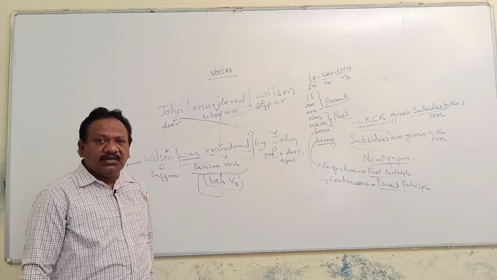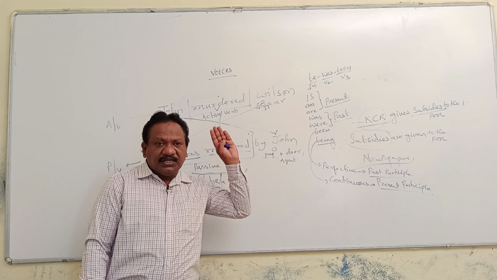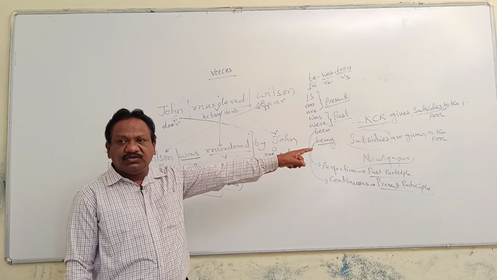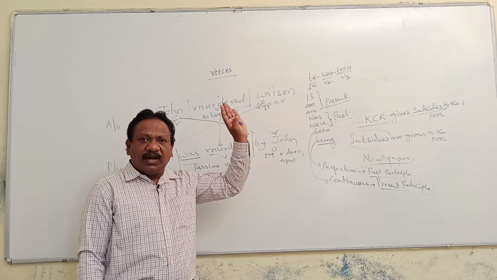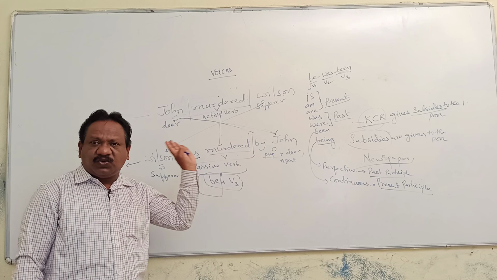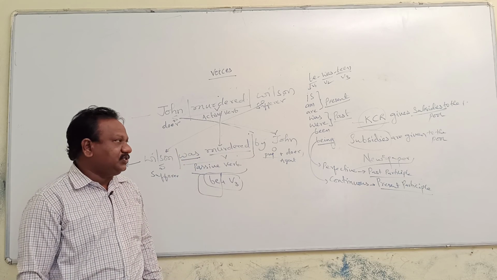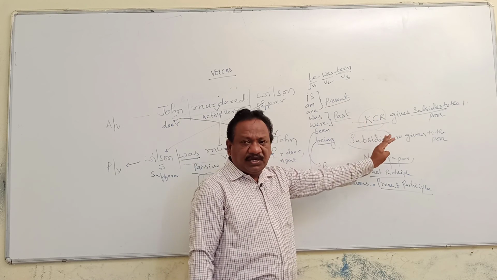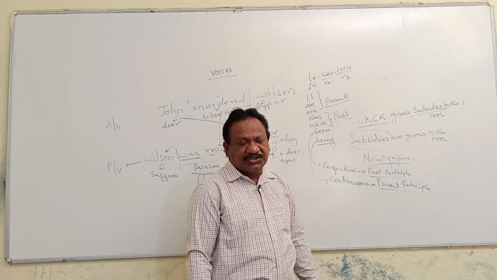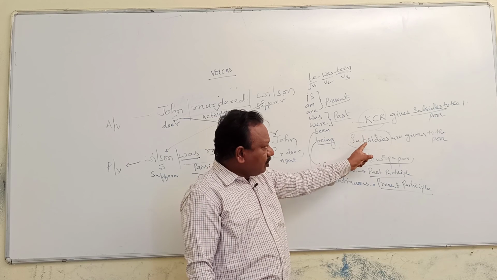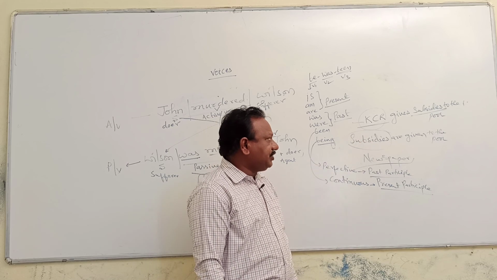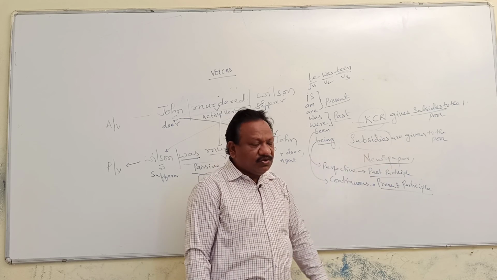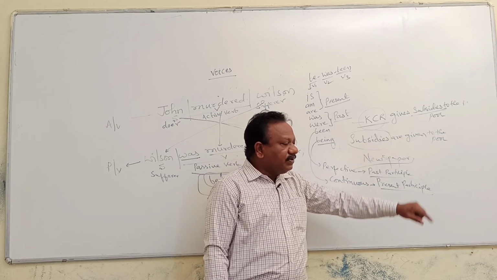And see, now you know what is meant by active voice, what is meant by passive voice, what is the need of using passive constructions, and what are the 3 major changes you come across while transforming active voice into passive voice. In order to give prominent place to an object part, we use passive constructions. In order to focus an object part, we use the passive constructions here. We are focusing subsidies. That's why we are using "subsidies are given to the poor."